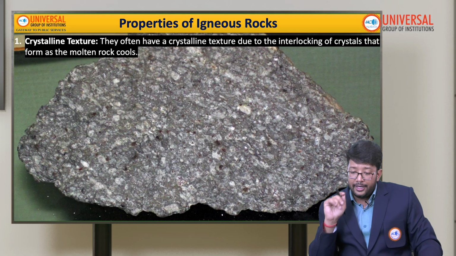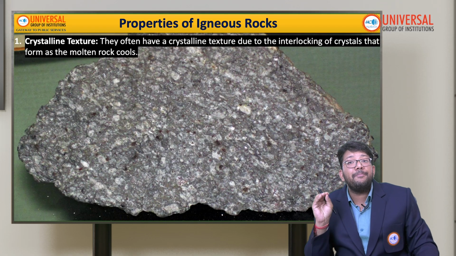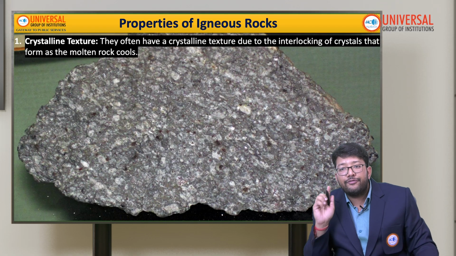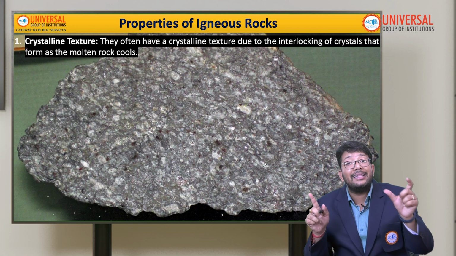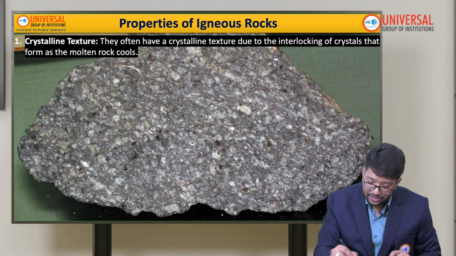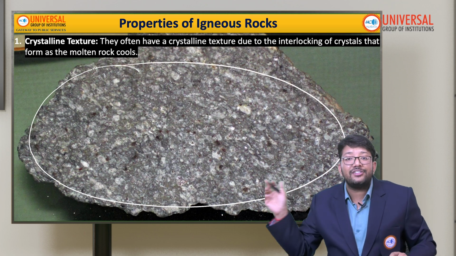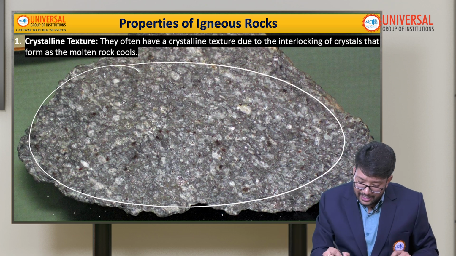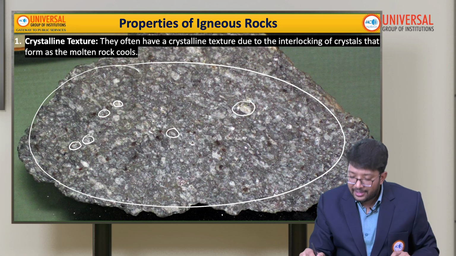First of all we will talk about the properties of igneous rocks. The first property of igneous rock is that they have a crystalline structure. As you can see, this rock is an igneous rock and it has a crystalline structure. Look closely, it has crystals. Can you see the crystals? It is a bit shiny.